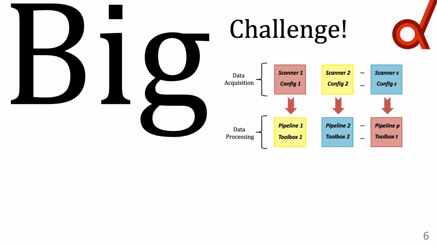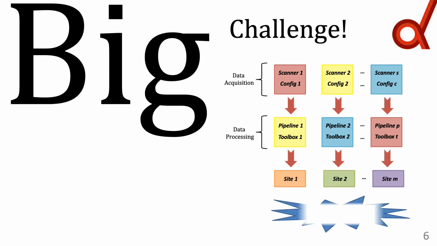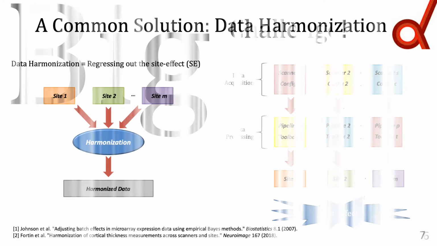Furthermore, these data are generally processed using different pipelines and toolboxes, each of which leaves its signature on the final derived statistics. Such diversity in data acquisition and data processing results in an unwanted variation in data, which we refer to as the side effect. Due to the side effect, for instance, the recorded brain images and derived statistics of the exact same person with the same clinical situation can vary significantly from one center to another.